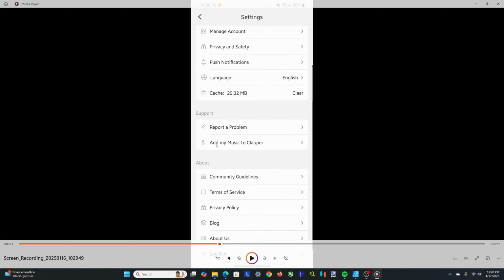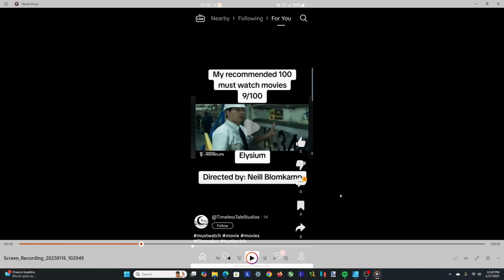You can report. There's a way to add music with the add music to Clapper, but it's not how you think. You have to go in there and add the music files, that kind of thing, so it's not super usable in that way. But overall, the main thing for me with Clapper is that while it is the most TikTok-like and tries to promote a variety of interests and stories, it doesn't really succeed, at least not yet that I've seen, because it's not able to use that algorithmic advantage that TikTok has, on top of obviously its horrible search. So yeah, not great there.